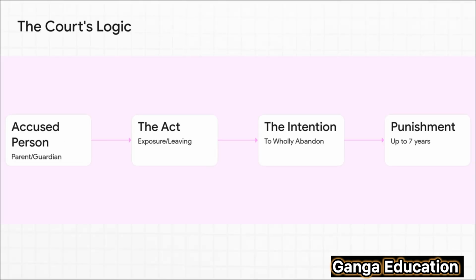This flowchart here is really useful because it shows you the logical path a court takes. It's a step-by-step process. First, they establish who the accused is in relation to the child. Then they look at the physical act itself. And only after that do they dig into the mental element, the intention. If all those pieces fit, then and only then do they consider the punishment.